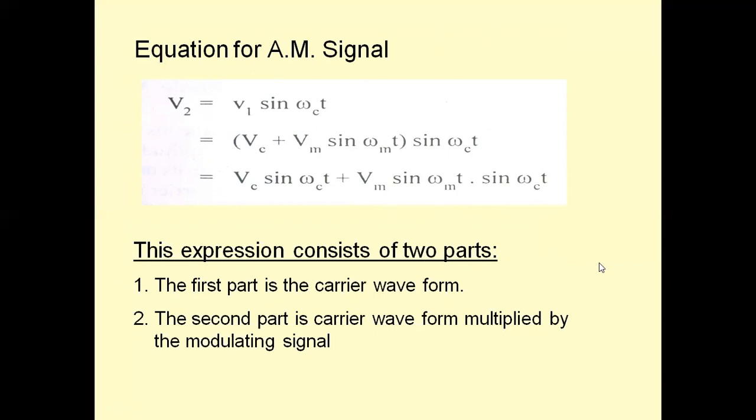When the peak amplitude of the carrier is added to the instantaneous amplitude of the message signal, we will be getting the variations in the amplitude of the carrier. Due to that, we will be getting two terms in the AM modulated signal. One term is the carrier, which is again generated, and the second term is the carrier multiplied by the message signal. So an AM wave consists of carrier plus carrier multiplied by the message signal.